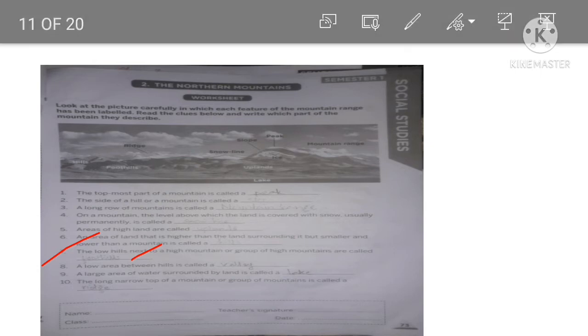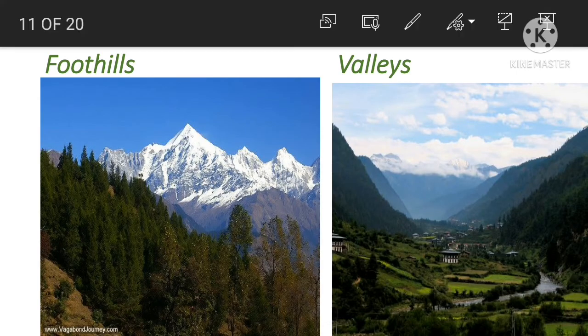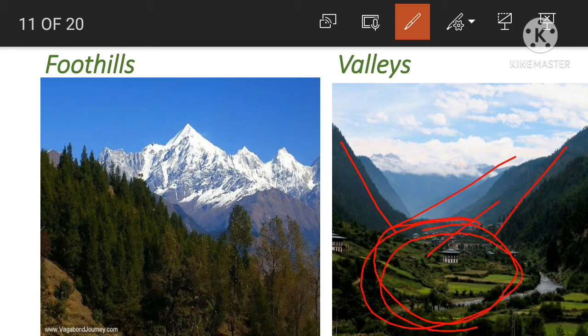Next, 8. A low area between hills is called a valley. The answer is valley. Okay, let's check it out. So this is valleys. Okay, means these are plain areas which are between the mountains or hills. See, both sides we will find hills, and in between we will find plain areas. Okay, so these are known as valleys.